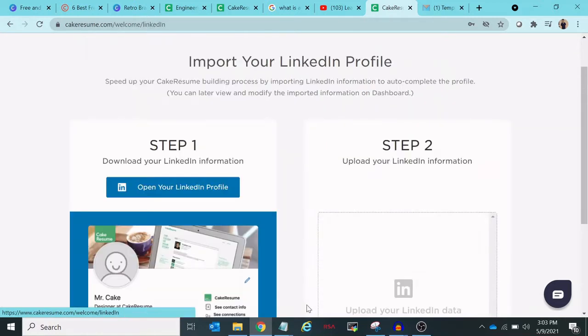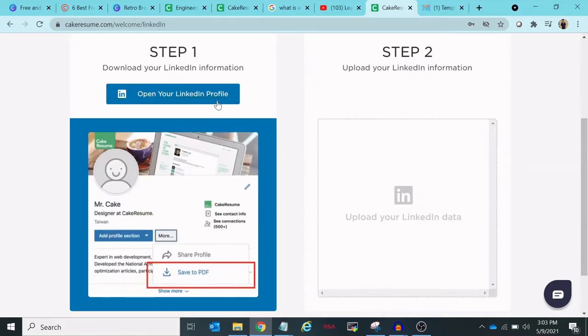Okay. Or you can also import your LinkedIn profile so that most of the details will be filled in your resume from LinkedIn only. You can click on this and open your LinkedIn profile in order to log in there. Okay, so for now I am not going to do that. I am just clicking skip for now.